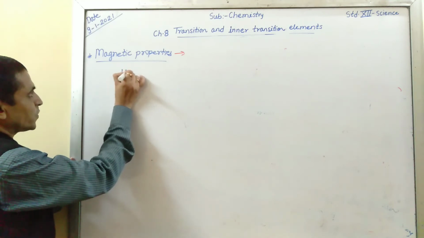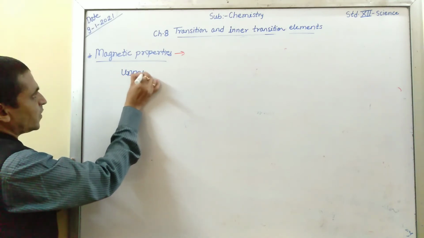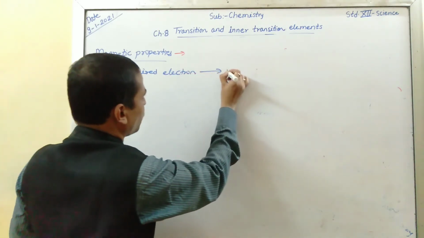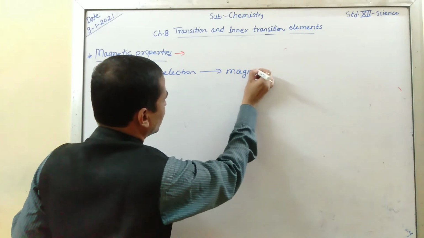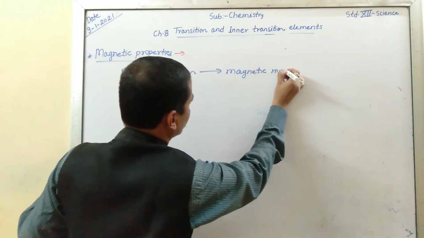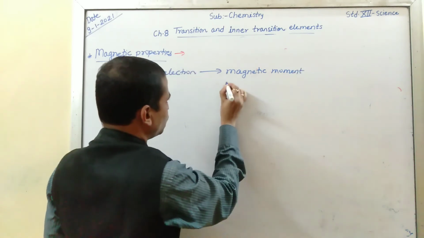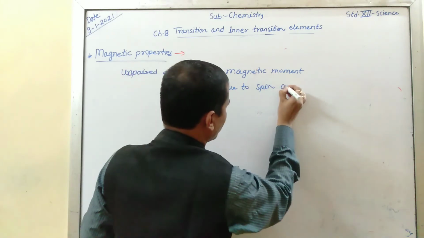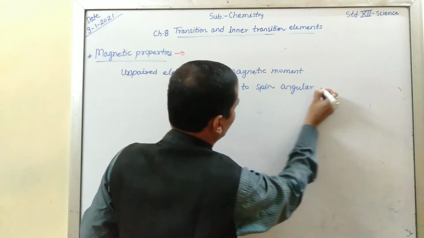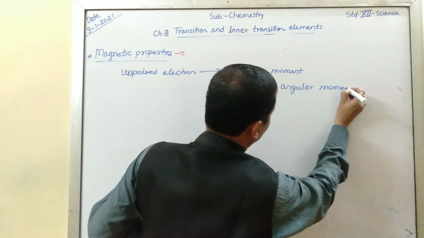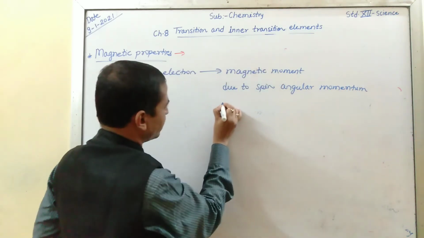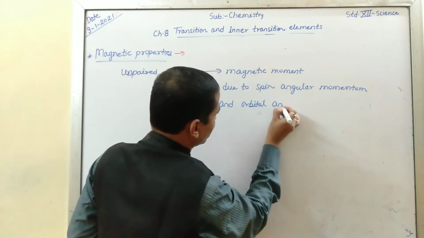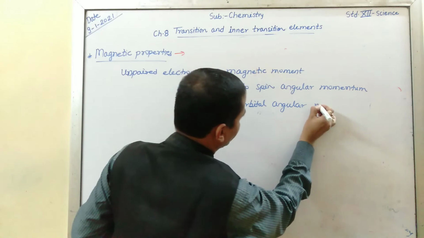Each unpaired electron gives rise to a magnetic moment due to spin angular momentum and orbital angular momentum.